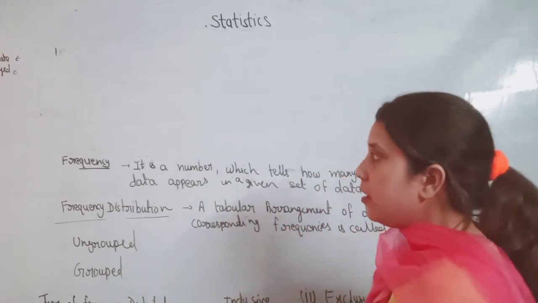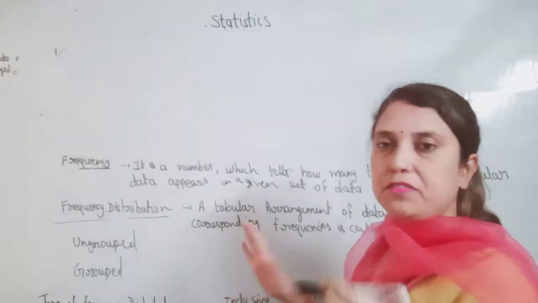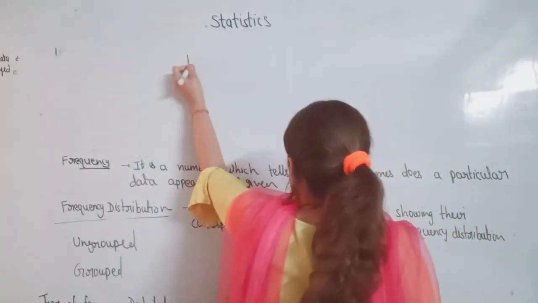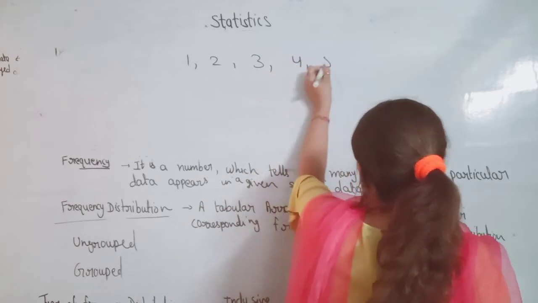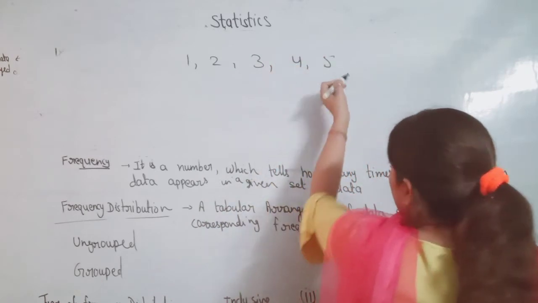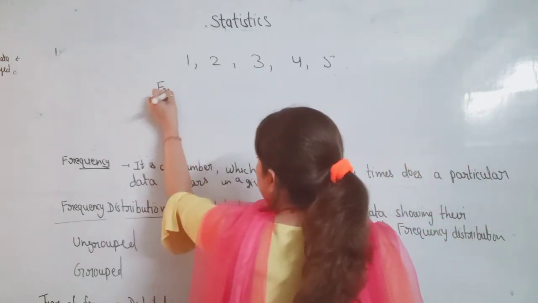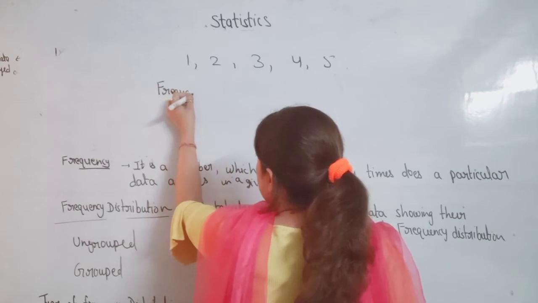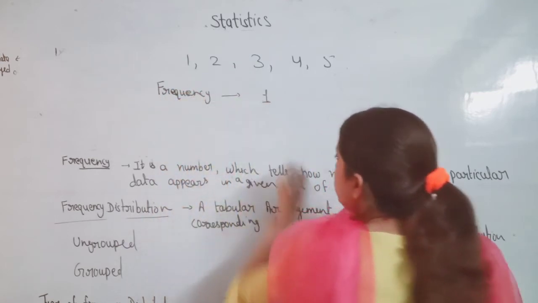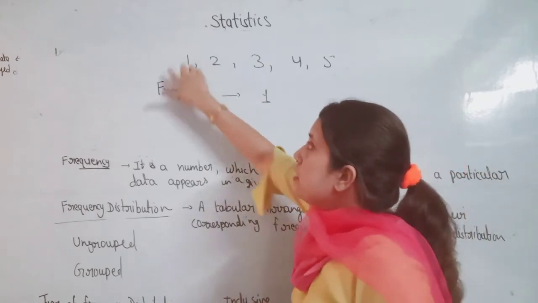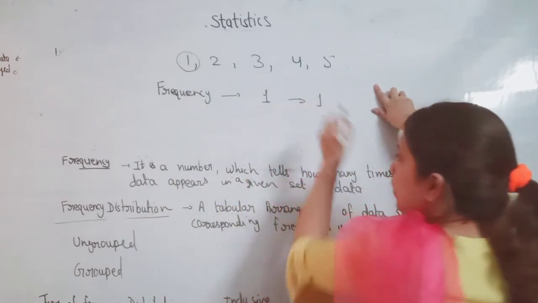Suppose we have data of 5 natural numbers: 1, 2, 3, 4, 5. What is the frequency of 1? It means how many times 1 came in this data. 1 came only one time, so the frequency of 1 is 1.